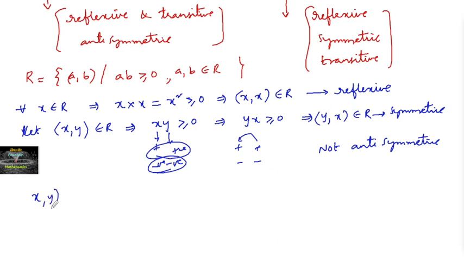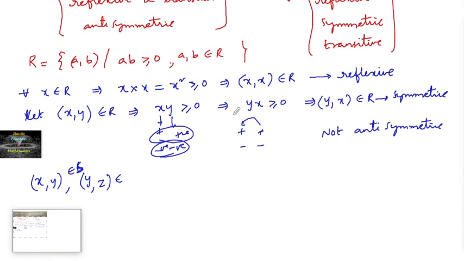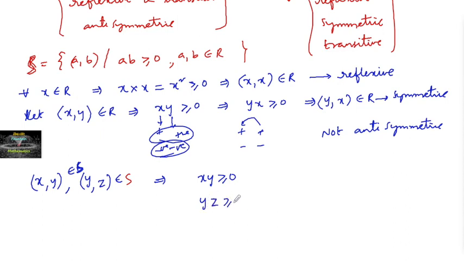Now let (x, y) belong to R and (y, z) also belong to R. (x, y) belongs to the relation, S here. Okay, let me correct this, what is the relation given? So S is a relation. I had taken R, this is S. And (y, z) belongs to S. Which implies xy is greater than or equal to 0 and yz is greater than or equal to 0.